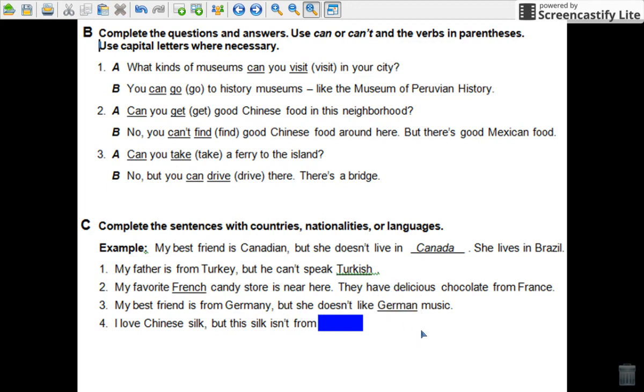Very good. I love Chinese silk, but this silk isn't from China. So the person loves Chinese silk, but the silk isn't from China. Remember to use capital letters, okay? For languages, for countries, and so on.